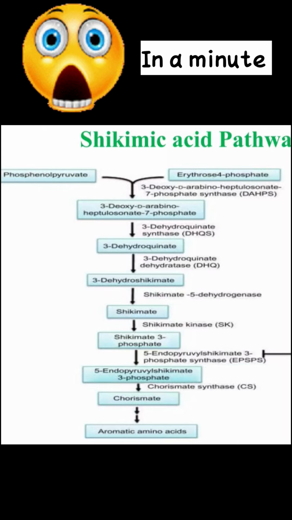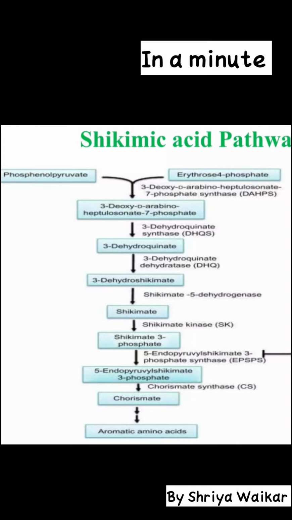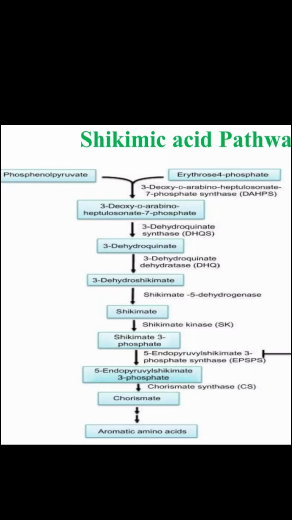Let's understand the shikimic acid pathway in a minute. This is present in plants, bacteria and fungi. It is absent in animals. It occurs in the plastid. It produces the precursors of phenolics, lignin, flavonoids and alkaloids. So let's go through the steps one by one.